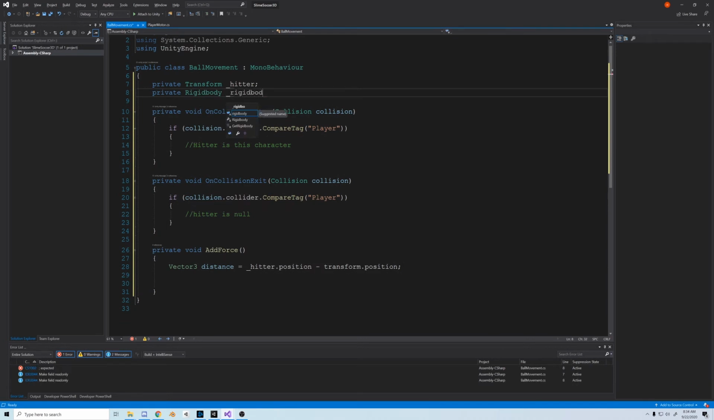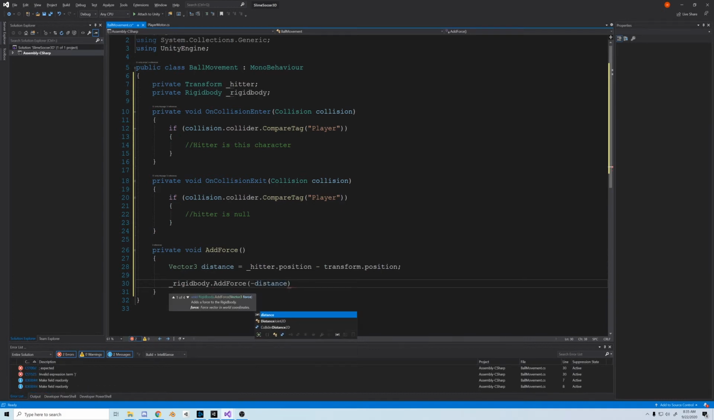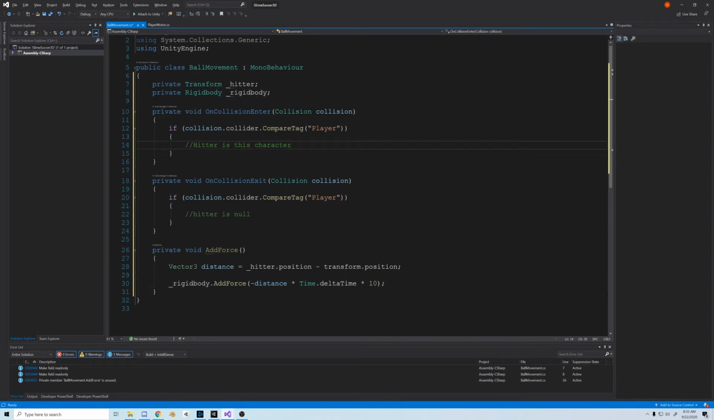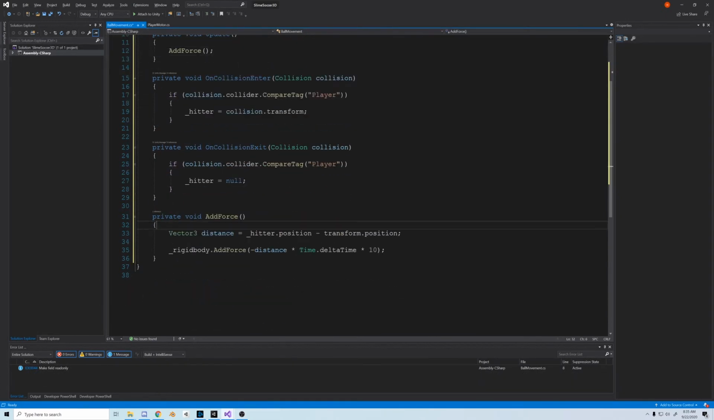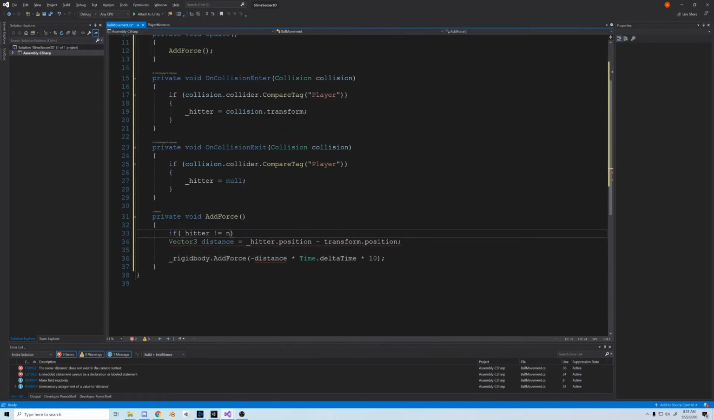Now let's make a private Rigidbody to add force to the ball. We'll do rigidbody.AddForce, and then we'll pass in a Vector3. So let's do negative distance since we want the opposite, times Time.deltaTime times 10 to make it a little greater, 10 exit. Now let's change those comments. So let's set hitter equal to collision.transform in the enter, and then on the exit let's set hitter equal to null. In the Update function, let's call AddForce, and a little adjustment.